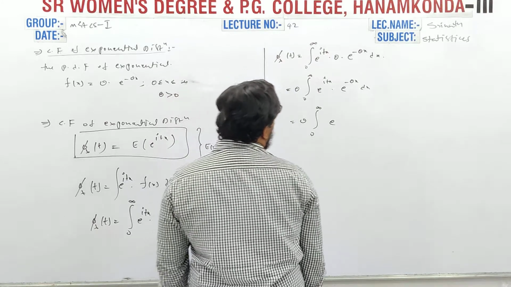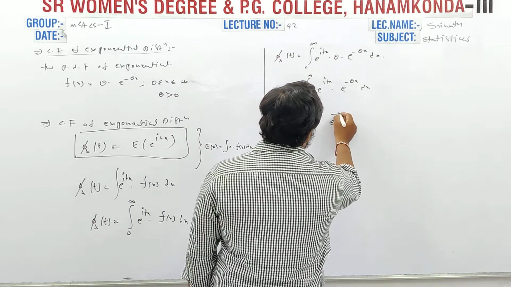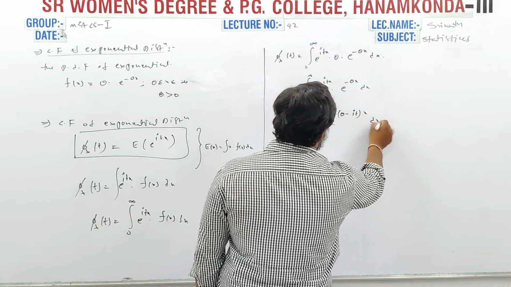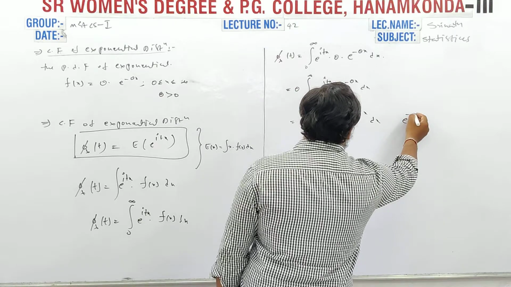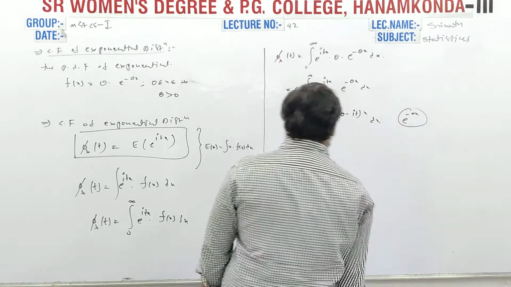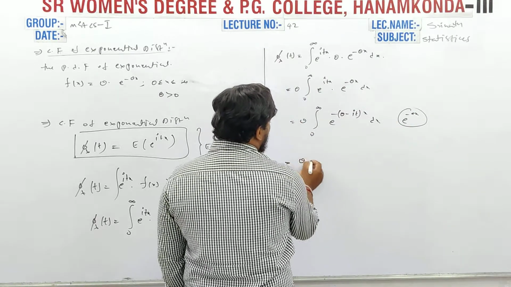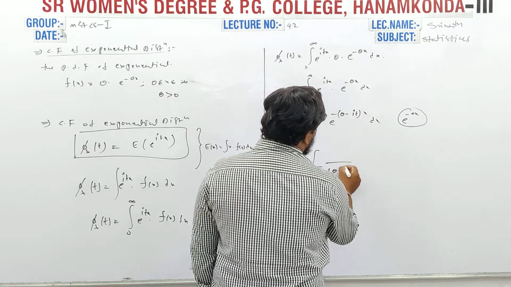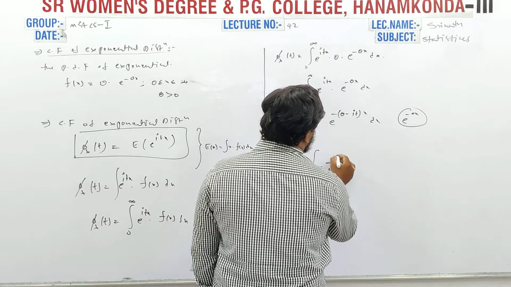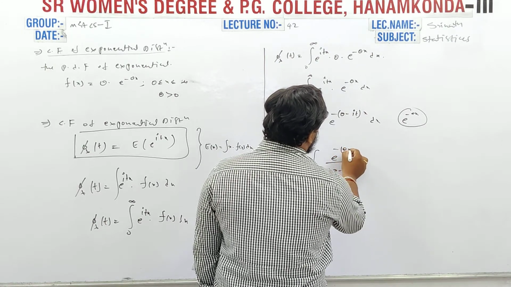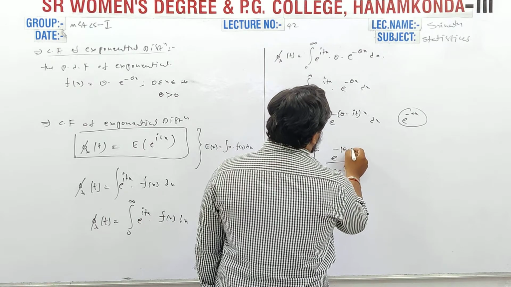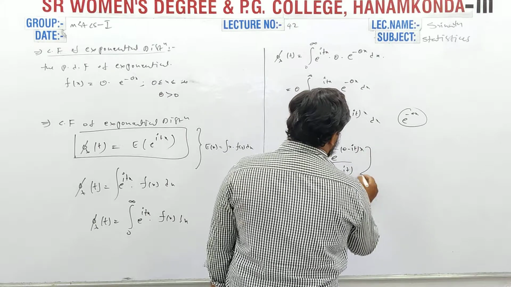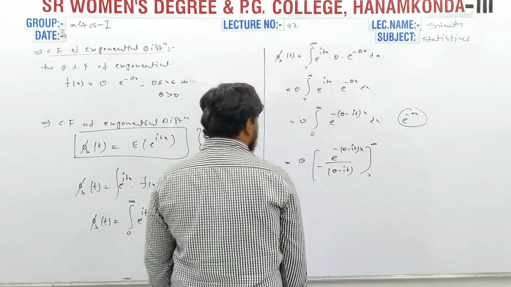Since the bases are equal, we can write e power minus (theta minus it) x dx, and this is also the derivative of e power minus ax. You can write theta into minus of theta minus it, and e power minus (theta minus it) x from 0 to infinity.